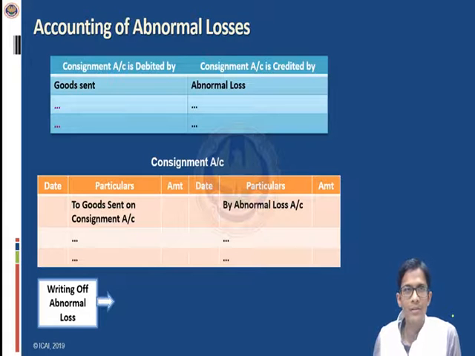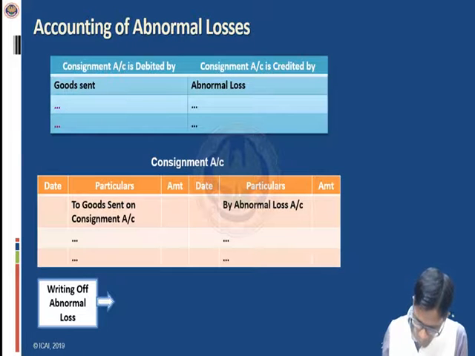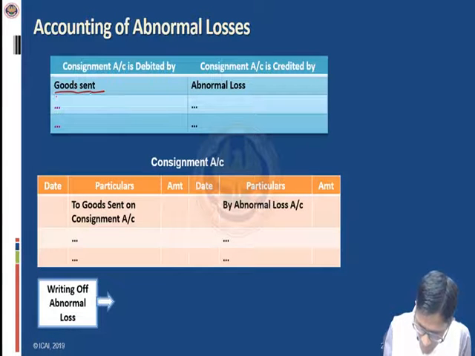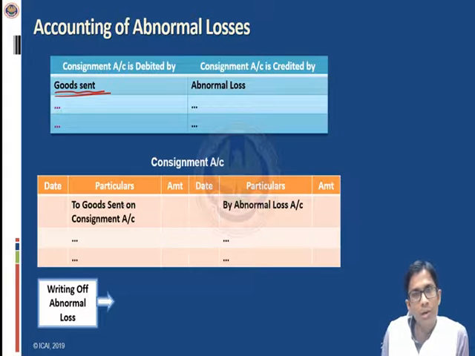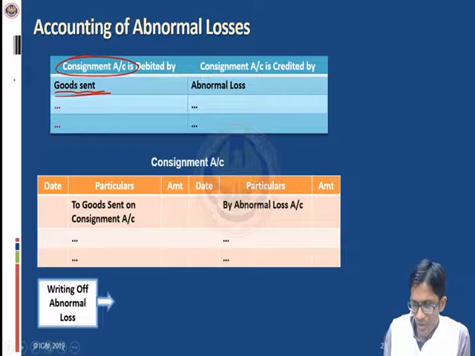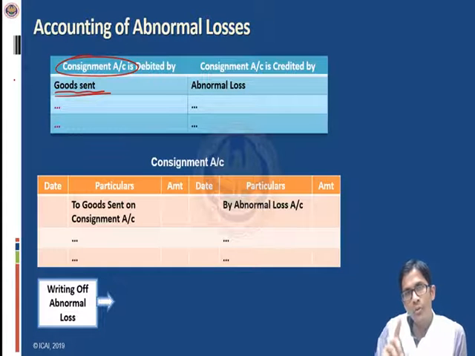Now, as far as the abnormal losses are concerned, we know that the total units that we have sent on consignment are written here. The total value of goods sent is debited on the consignment account, right? As you already know. But we know that the abnormal losses are accounted for separately. They remain separate.